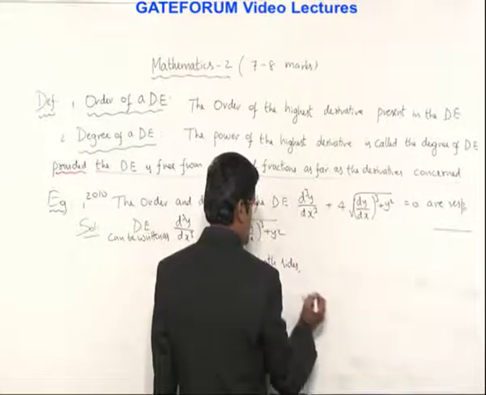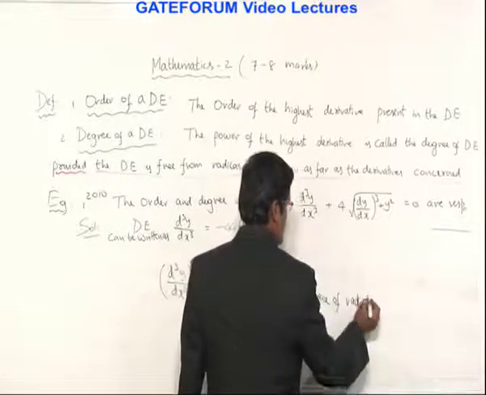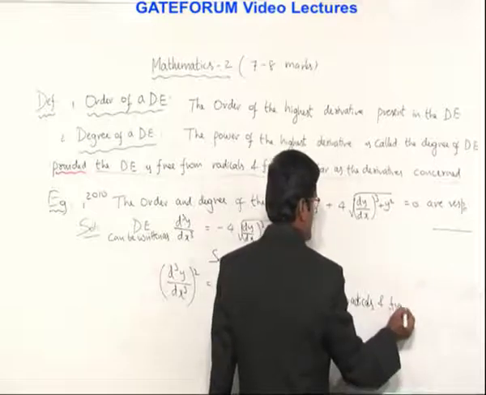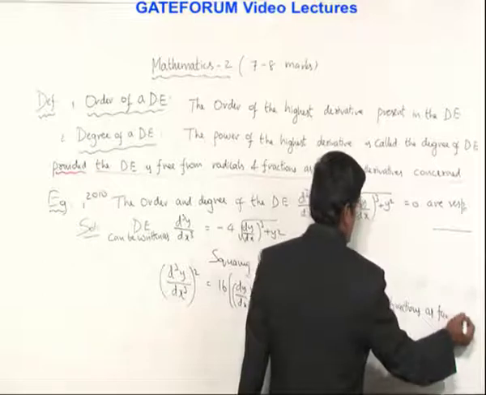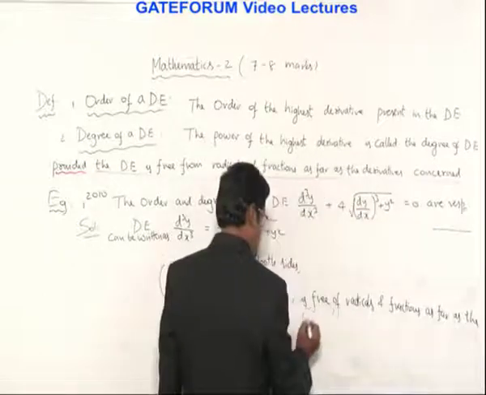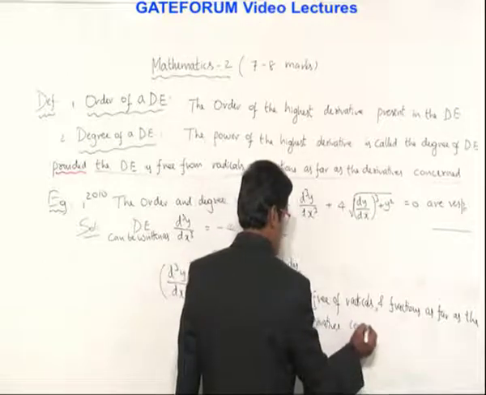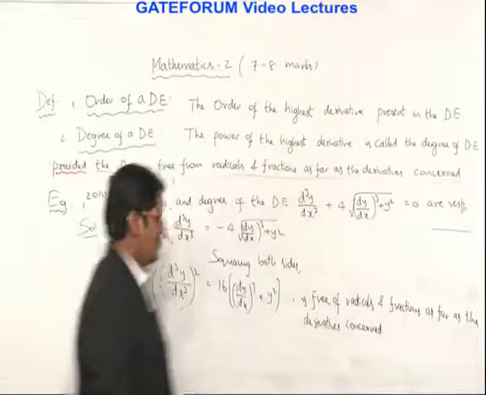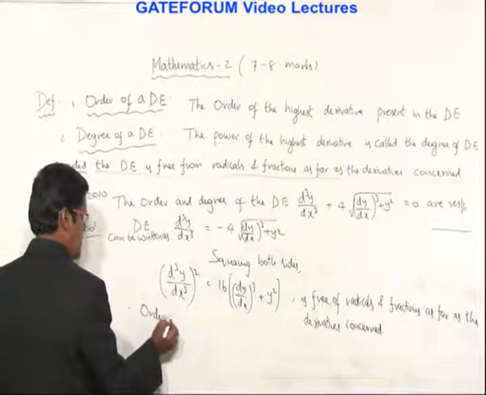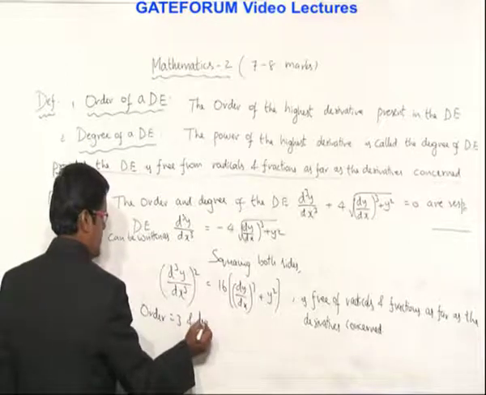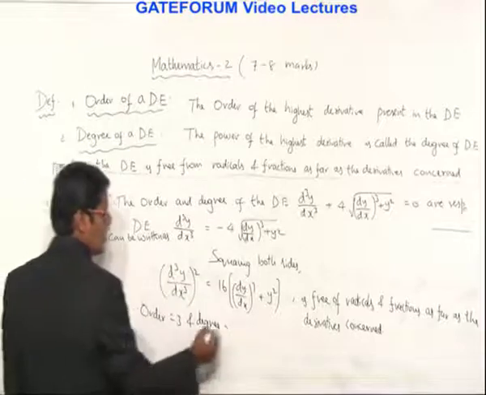So this is free of radicals and fractions as far as the derivatives are concerned. Okay. So therefore the highest derivative is the third derivative, order is equal to 3, and degree: this is the only highest derivative, its power is 2, so degree is equal to 2.